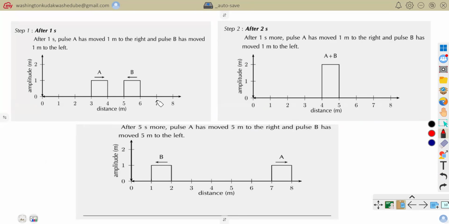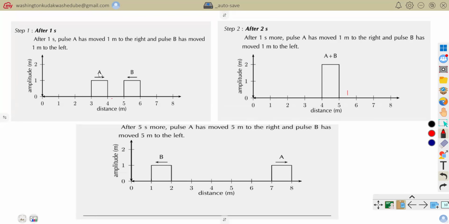Since it was between 7 and 6, now it will be 6 to 5. And then after 2 seconds, they would get to interact or interfere, that is to meet in between 4 and 5. They will meet in between here. So if we move another second, we've moved another 1 meter. So when they move another 1 meter, these two are going to interfere.